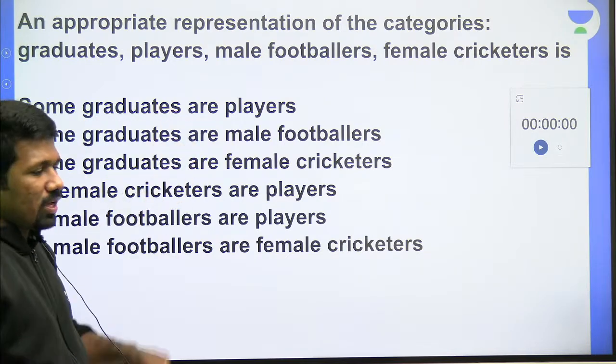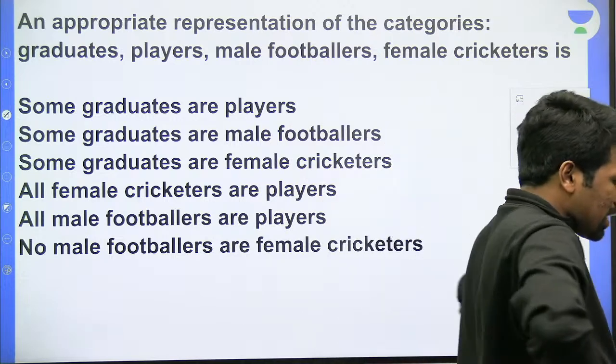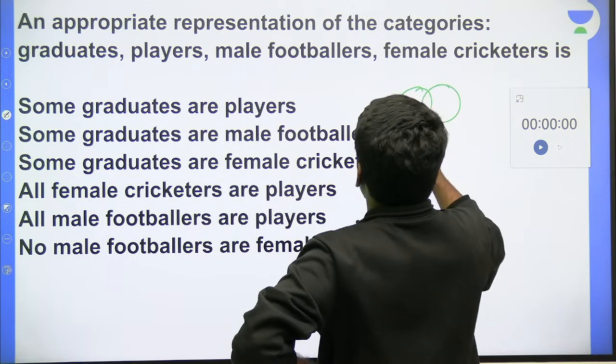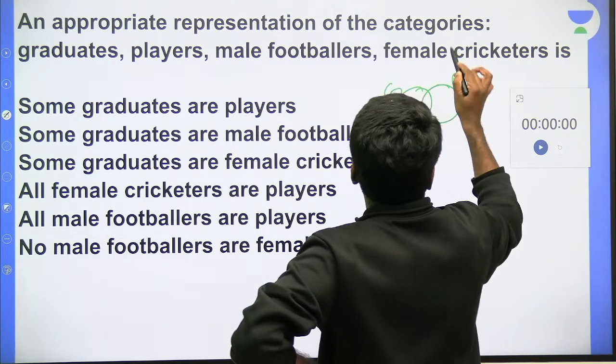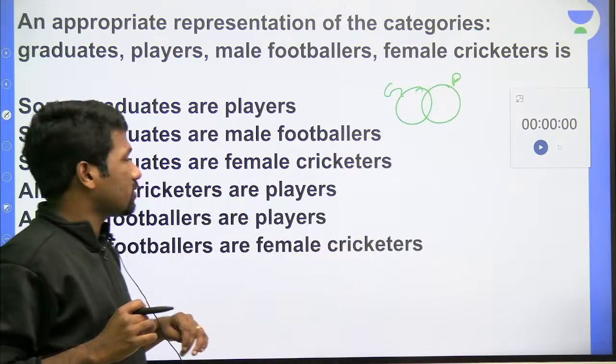Some graduates are players only, we can say, right? All the graduates are not players. So some graduates are players. That means graduate set and player set should have an intersection. Graduate and players के बीच में एक intersection होना चाहिए, and this is how to represent that.